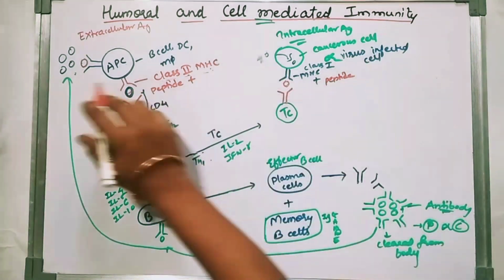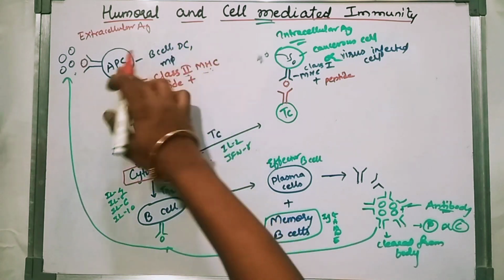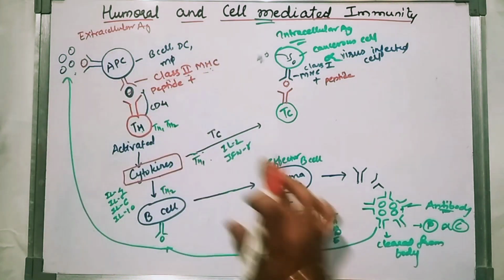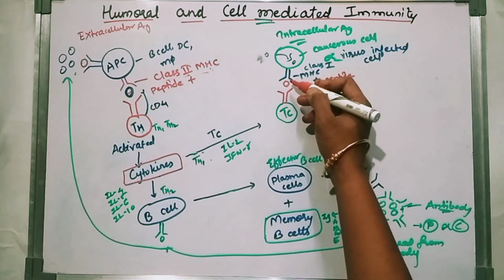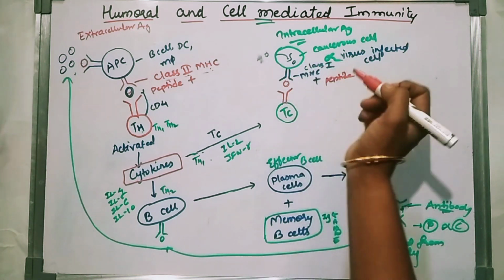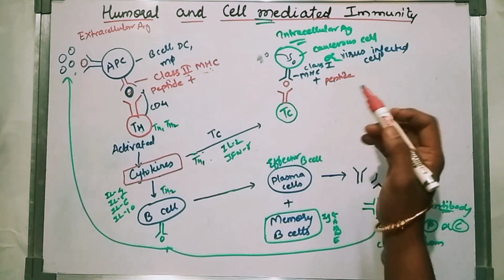Here the APC may be a B cell, DC cell, or macrophage. Suppose the B cell: a B cell can recognize antigen easily, but the T cell will not recognize antigen unless it is attached to the class 1 MHC molecule. Only then will it recognize that the antigen is there. We have to process that.